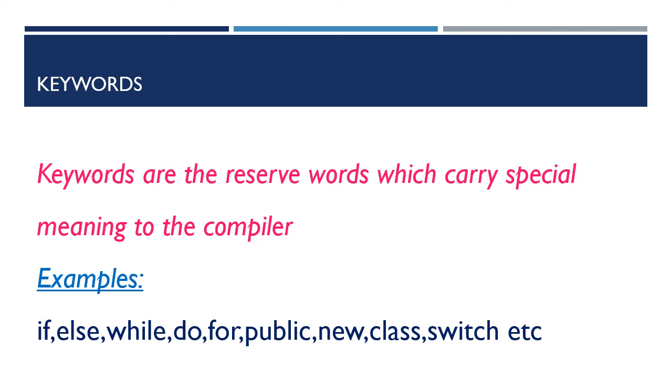Next one is keywords. Keywords are the reserved words which carry special meaning to the compiler. These words cannot be used as variable names. Examples of keywords are if, else, while, do, for, public, new, class, switch, etc.